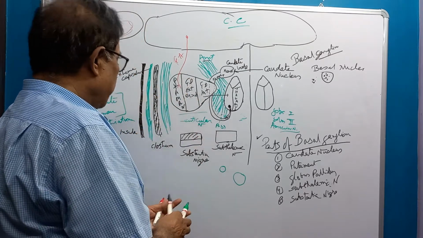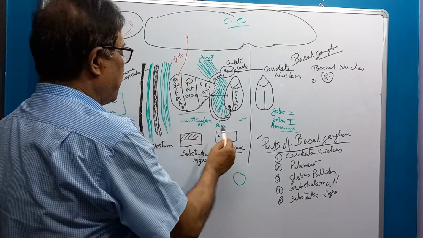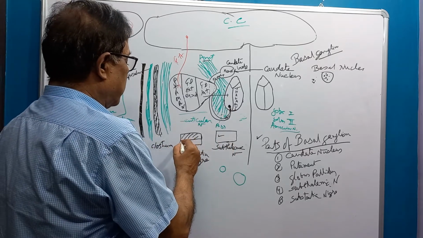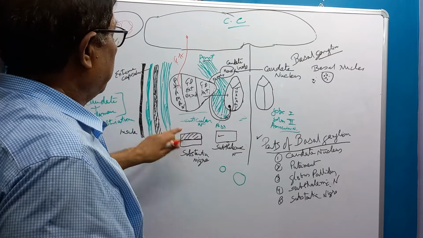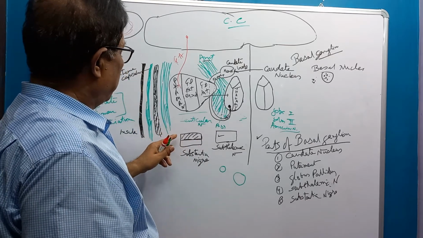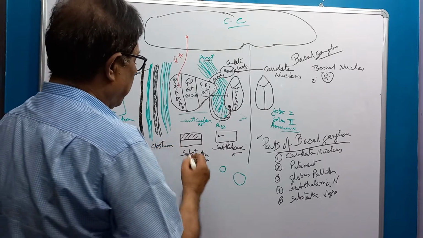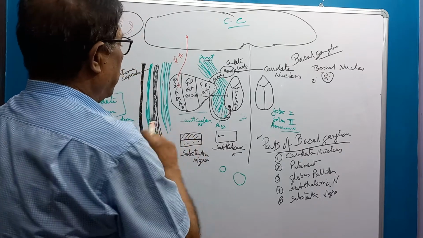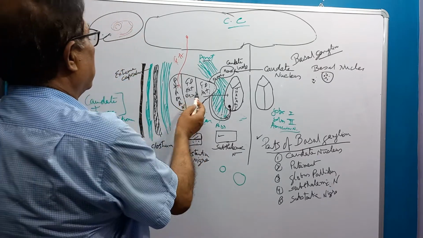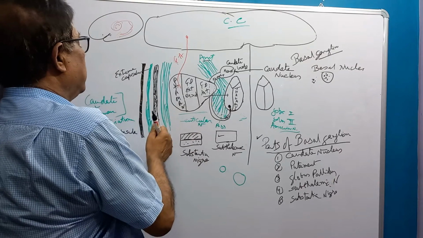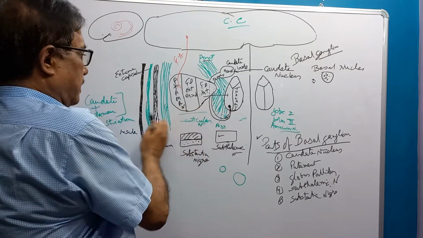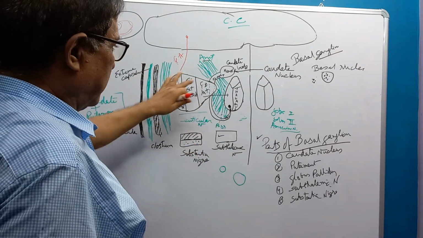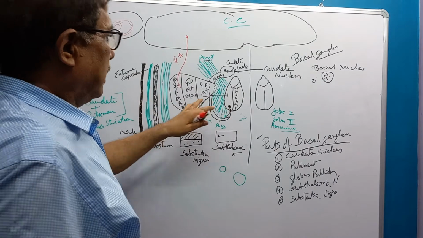Subthalamic nucleus is here, and substantia nigra is present in the midbrain. The substantia nigra has two parts: the dorsomedial part is called pars compacta, and this is pars reticulata. Lateral to the putamen, this was the internal capsule, and this is the external capsule. Both internal and external capsule cover the basal ganglia, and therefore they are nuclei.